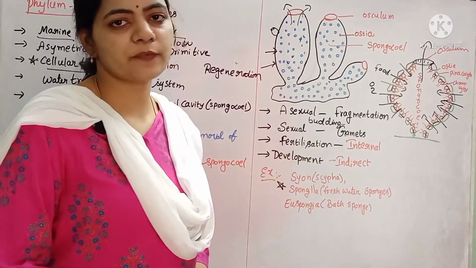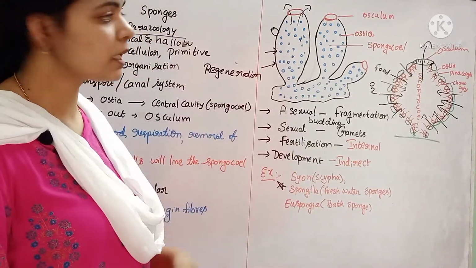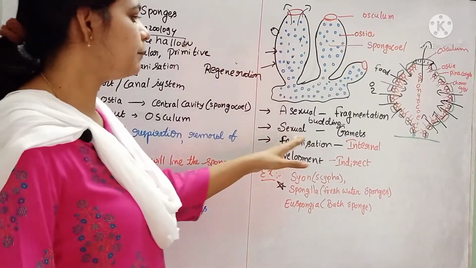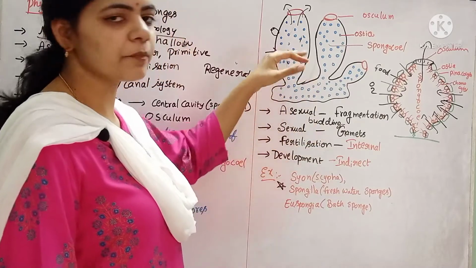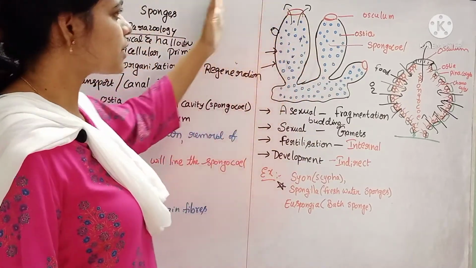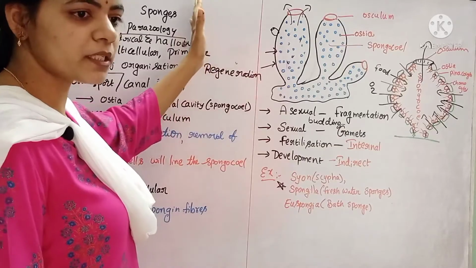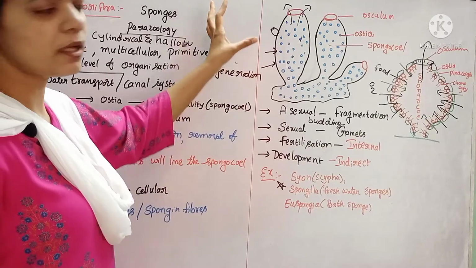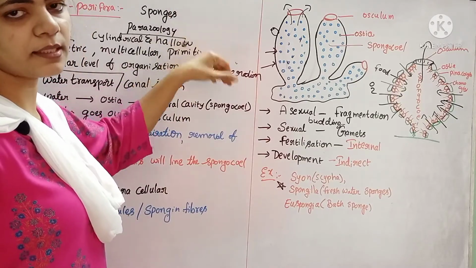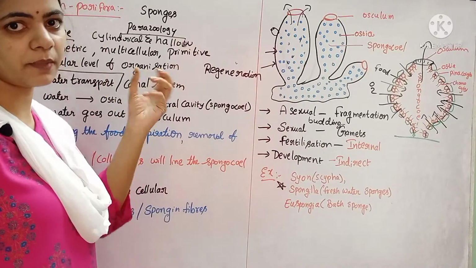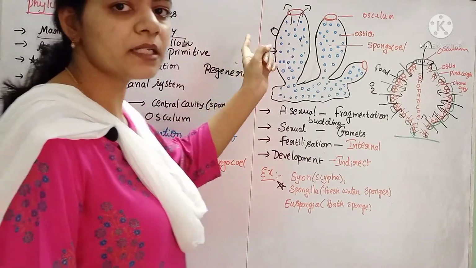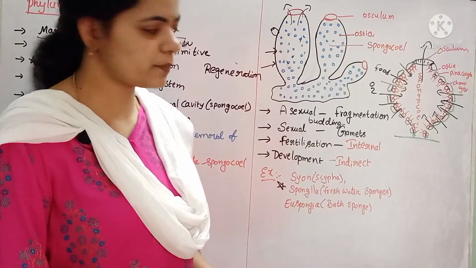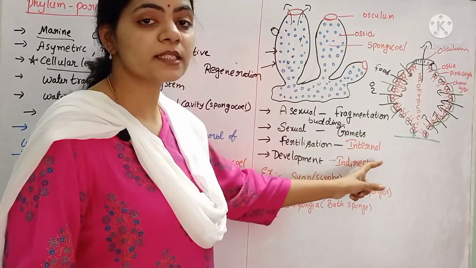And the sexual reproduction is by means of gametes. We know that both male gametes and female gametes are produced in the same body. Here, by means of gametes means what? The male gametes, after development, will be released out, and by means of water currents they reach another sponge, where inside that sponge body fertilization occurs. Those male gametes fuse with the egg, fertilization occurs, and zygote development takes place. Here the fertilization takes place internally.